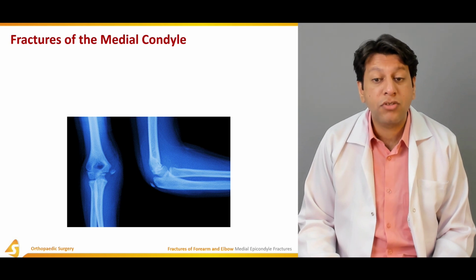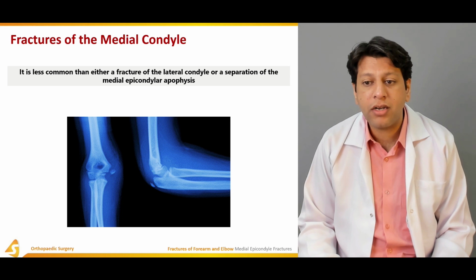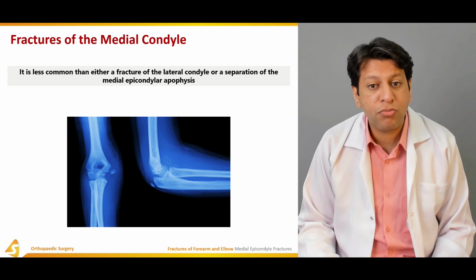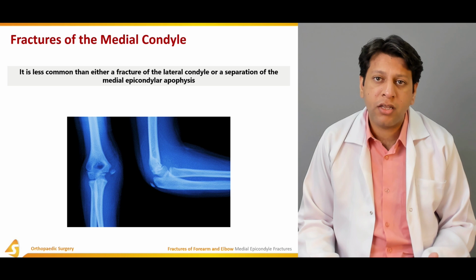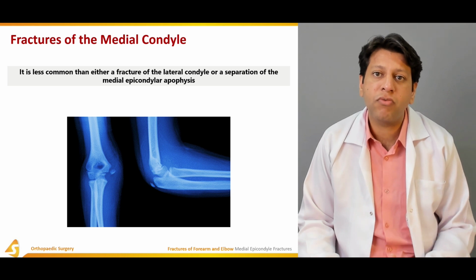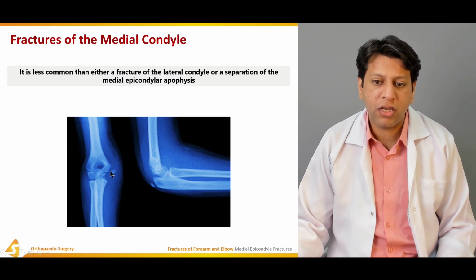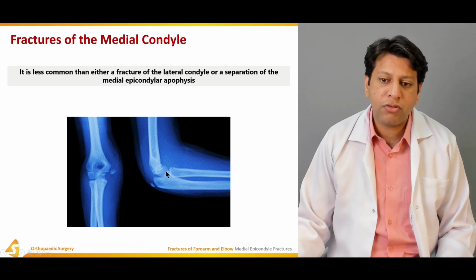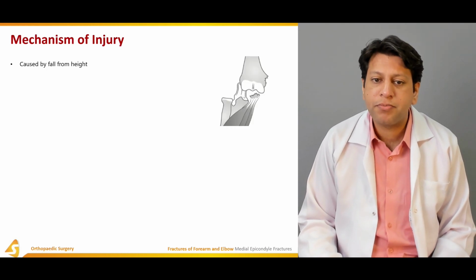Now coming to fractures of the medial condyle. It is less common than either a fracture of the lateral condyle or separation of the medial epicondyle apophysis. But this can also be a possibility if a child is around 7 to 8 years old. By that time the medial condyle ossification centers would have appeared and something would have ossified, and what you see is this kind of fragment in which you can appreciate a medial condyle fracture. But if you see it on the lateral view, you will remember it's not intra-articular, but could be an extra-articular fracture as well.